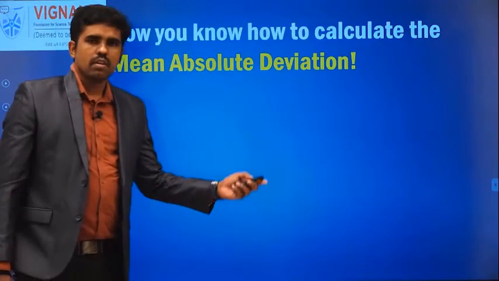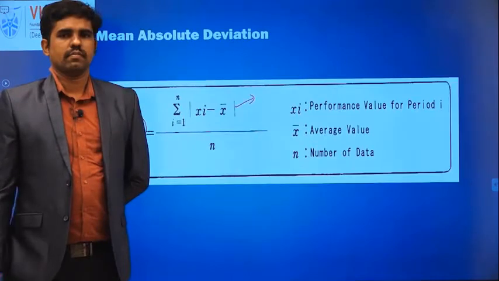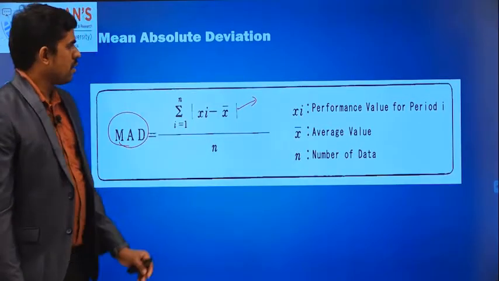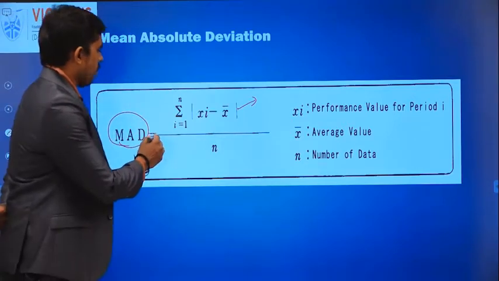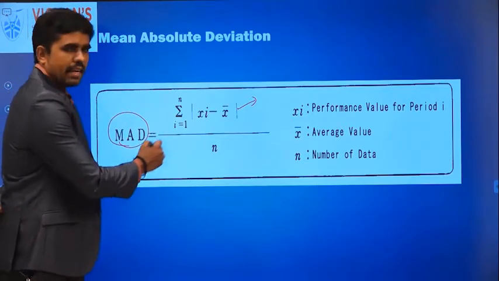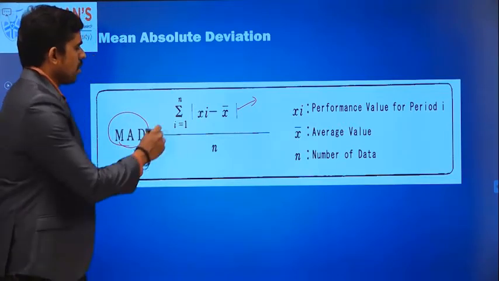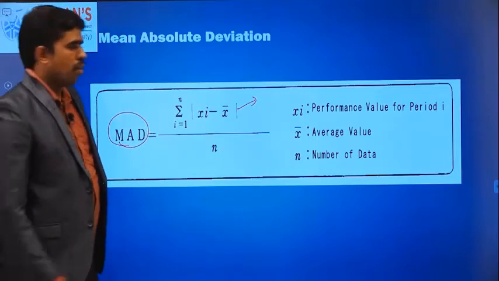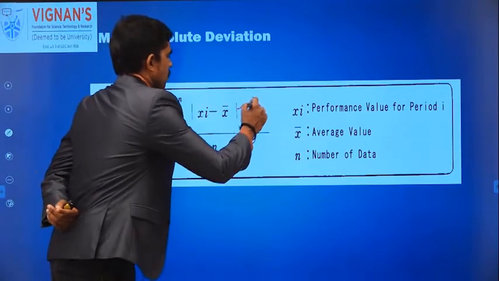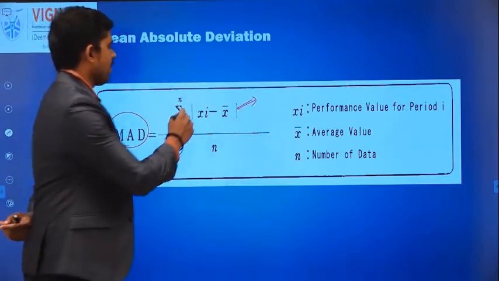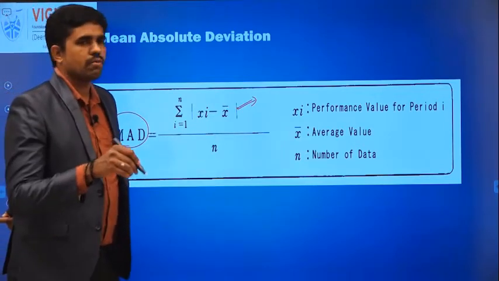So now I will explain how to find the mean absolute deviation. Let us see the formula for mean absolute deviation. So this is the formula. Normally we write MAD, capital MAD, which means mean absolute deviation, is equal to summation i over 1 to n modulus xi minus x bar divided by n. For this reason, in this formula we have the modulus. That is the reason we call it mean absolute deviation.